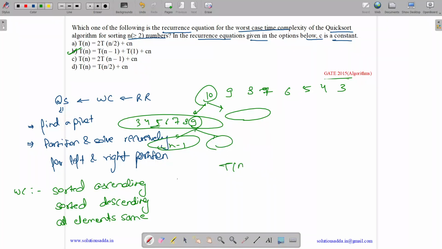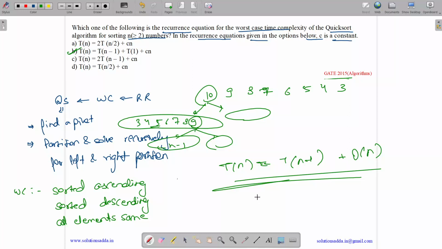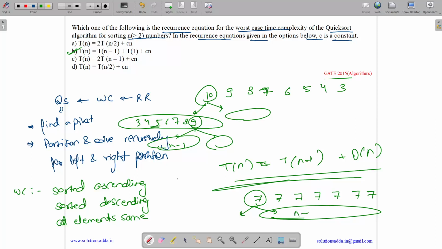So the complexity is the same: T(n) equals T(n-1) for the recursive call and order of n for applying the partitioning algorithm. And the same when all the items are the same, like 7, 7, 7, 7, 7, 7. 7 is taken as pivot, nothing comes on the left and all the items come on the right. And the same goes on. So the answer is option B.